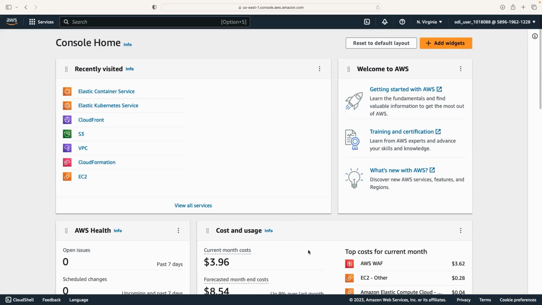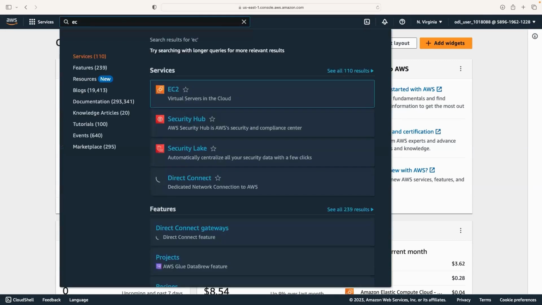Now, if we want, we can go ahead and get started working on a single service. We can make use of the search bar available on top. That is the easiest way to navigate to any service in AWS. Even if we are in any dashboard in any of the services, it's easier to simply use the search bar on top and get started. Right now, our focus is on the EC2 service. So we can simply type in EC2 in the top dashboard, let it reload, and all the documentation and services related to the keyword we searched for will be listed. We can click on EC2.